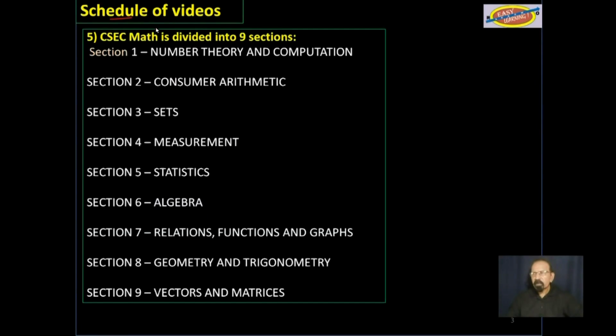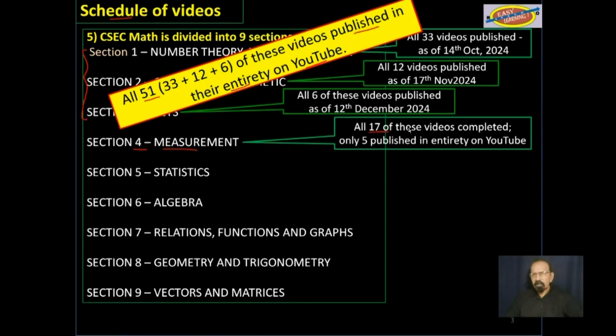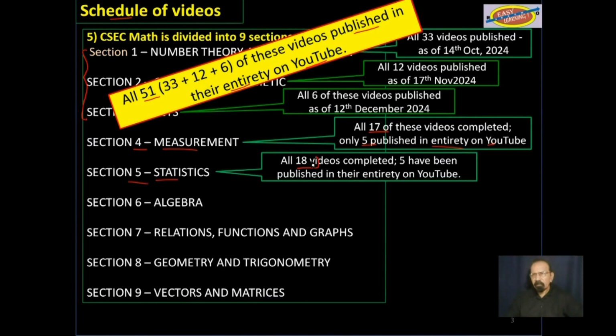Schedule of videos. These first 3 sections, all 51 videos, have been published in their entirety on YouTube. From section 4, measurement, all 17 videos have been completed, and 5 have been published on YouTube in their entirety. Section 5, statistics, all 18 videos completed, and 5 of those have been published in their entirety on YouTube.